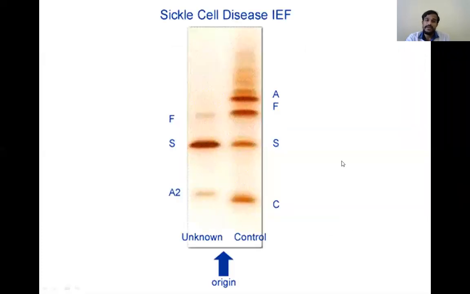So in this slide you can see a control is passed initially which contains HbS, HbF and HbA. All types of hemoglobin are present. Here the patient sample is poured on the other side, on the slide, in the gel electrophoresis. If we pour the patient sample here, then it is moving up to this level. So here you can see the thick band. That means more hemoglobin of this type is present. So this is relevant to the sickle cell hemoglobin, the abnormal hemoglobin. By this we can conclude the patient is suffering from sickle cell anemia.